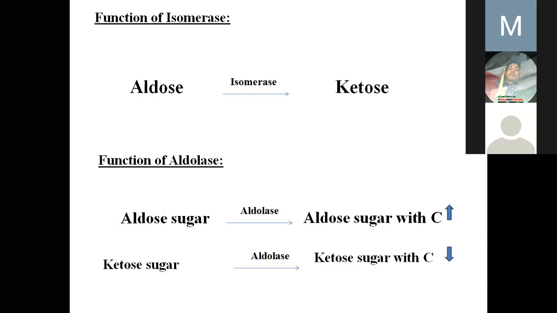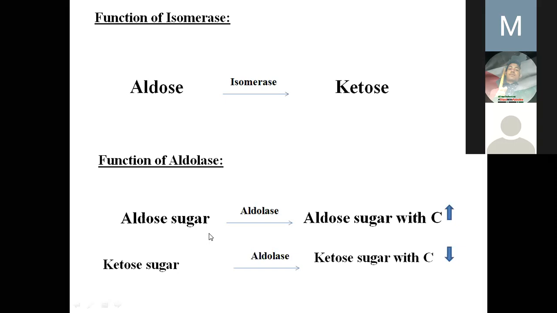Now, if the carbon is the same, like aldose and ketose, for example glucose is an aldose sugar and ketose is a ketose sugar with the same carbon count. If an aldose sugar is converted into a ketose, the name of this enzyme will be isomerase. On the other hand, in the reverse reaction, if ketose is converted into aldose, in that case also the enzyme name will be isomerase.